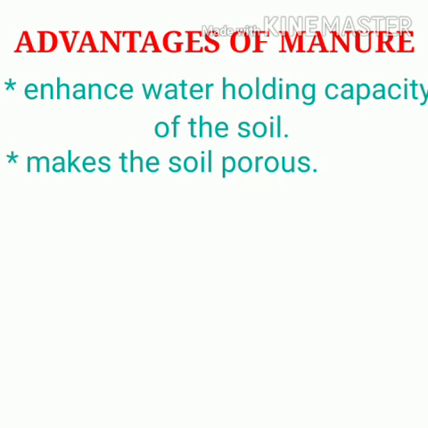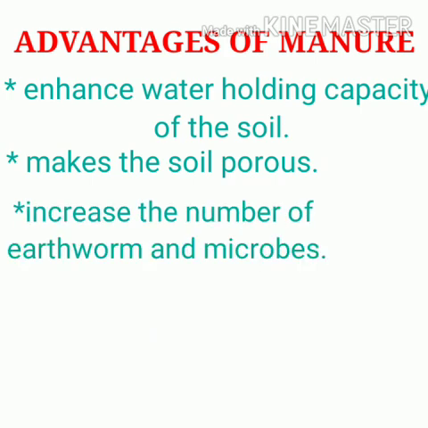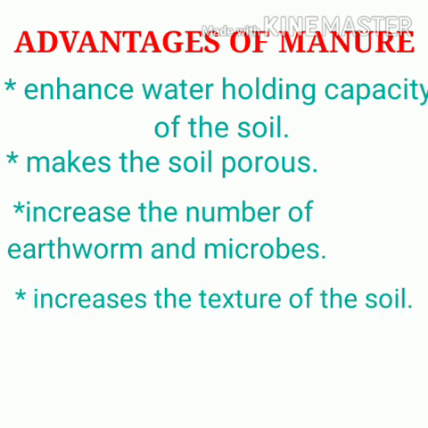And the third point is that they can increase the number of earthworms and microbes. Since it is obtained from organic, natural matter, it is not harmful for earthworms and microbes. And the fourth and last point is that they can improve the texture of the soil, meaning that the hardness of the soil will be removed when you add the manure.